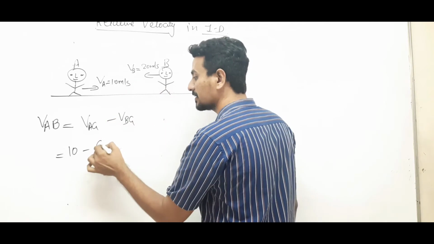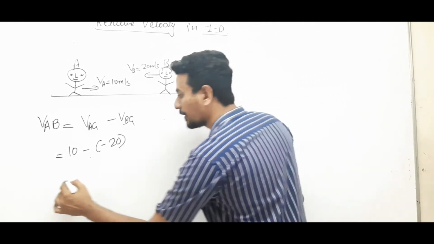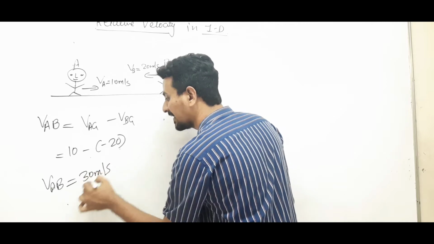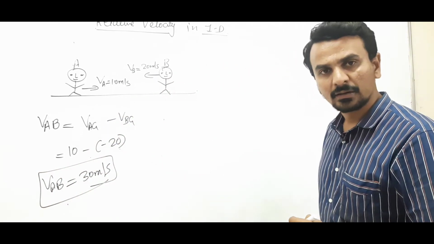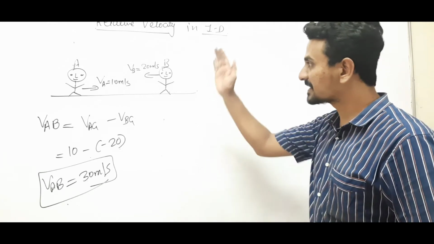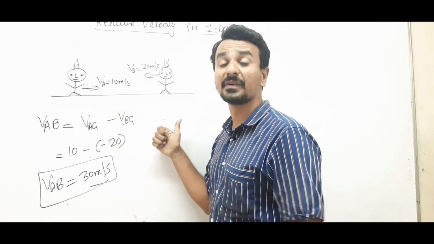It is in opposite direction, so it will be minus 20. So velocity of A with respect to B will be 30. That means, clear? Velocity of A with respect to B means B will observe that A is coming towards B with a velocity of 30.